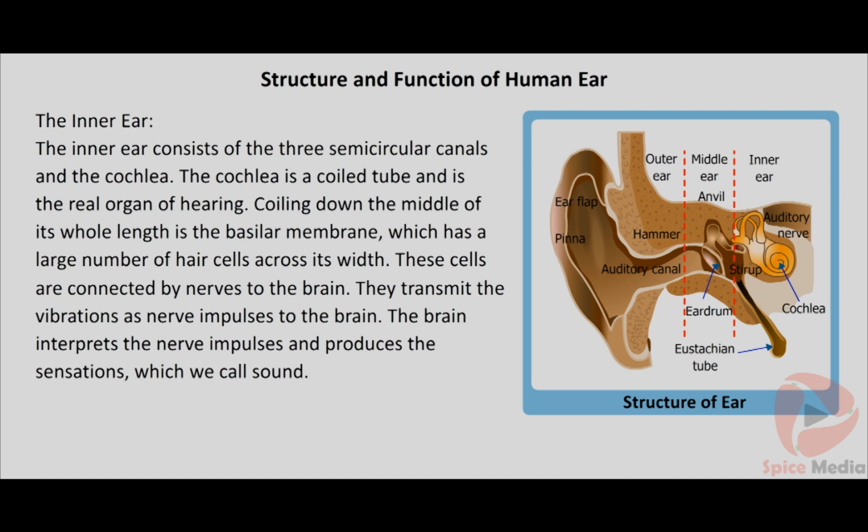Coiling down the middle of its whole length is the basilar membrane, which has a large number of hair cells across its width. These cells are connected by nerves to the brain. They transmit the vibrations as nerve impulses to the brain. The brain interprets the nerve impulses and produces the sensations which we call sound.